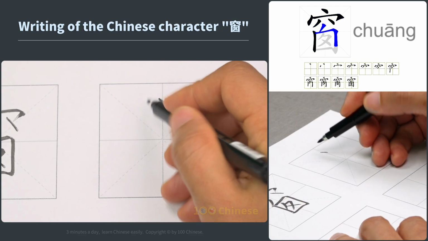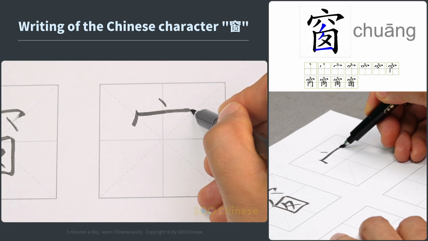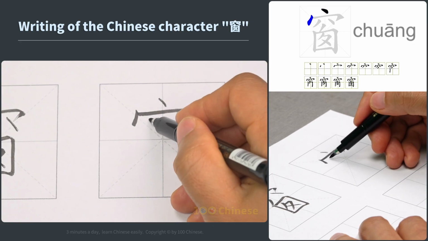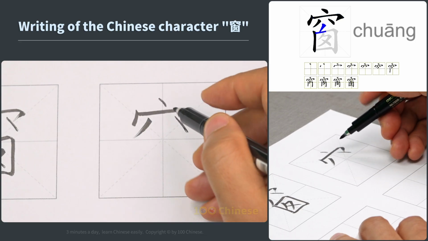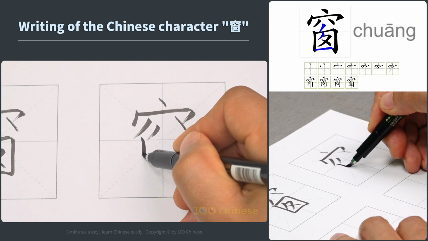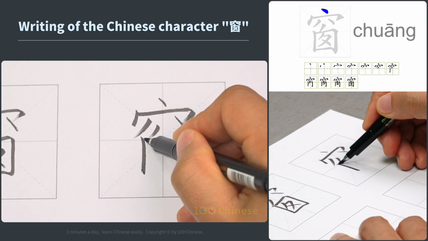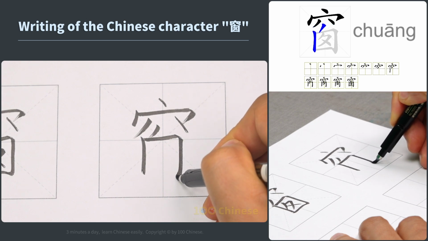In ancient times, there was no glass, so ancient Chinese people dug holes in walls and fitted wooden frames or paper, which allowed light and air in and let people see outside. Since light can shine into dark rooms, Chinese people often use this character to symbolize brightness, hope, and the future.